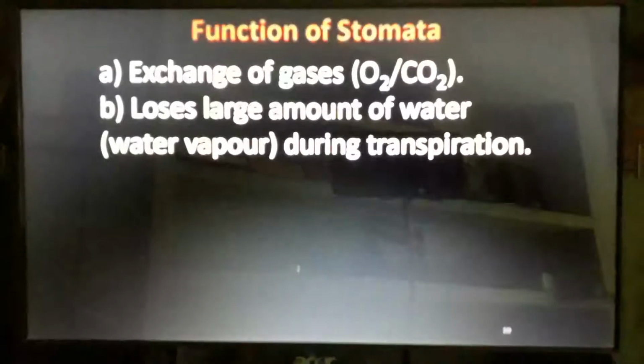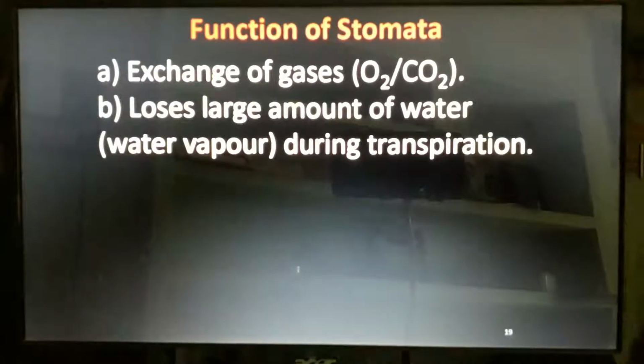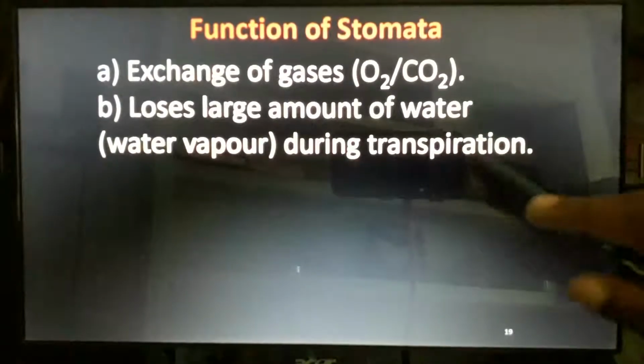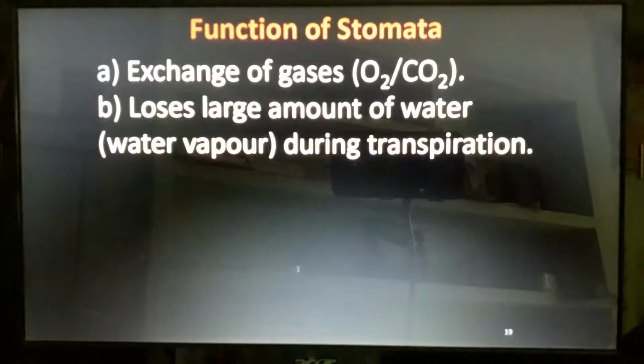Functions of stomata. What does the stomata do? Exchange of gases, oxygen and carbon dioxide. Passage of oxygen and carbon dioxide takes place through this stomata. It loses a large amount of water vapor during transpiration. Transpiration means the same thing as respiration in human beings: taking in carbon dioxide and giving out oxygen. And lots of water vapor is also released during that time. Water is released into the atmosphere.